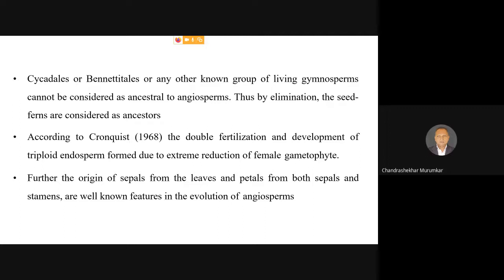Such a type of petaloid stamens, such a type of sterile stamens, they are present and represented in many families of angiosperms, in both dicots as well as in monocots.